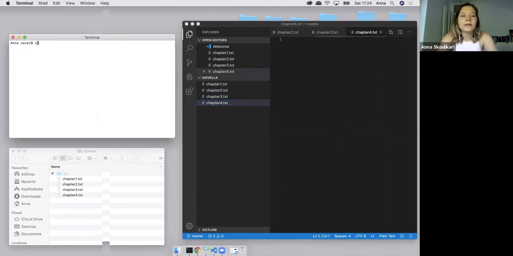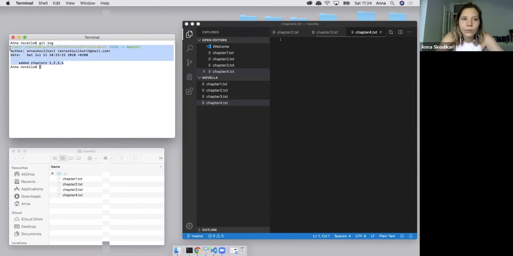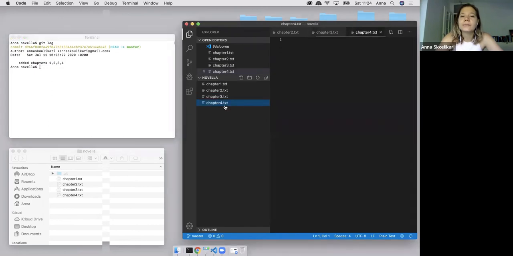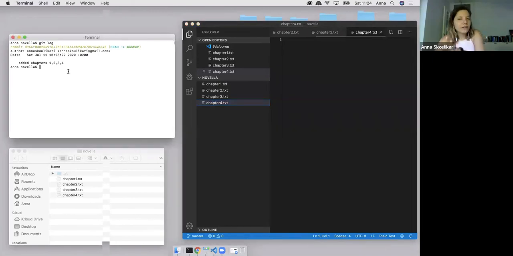Let me go into that folder, novella, and I'm going to type in git log, and we can see what I said just now is that we have one commit, and in this commit I've basically said that I've added chapters 1, 2, 3, and 4. Now, what we're going to do is make some changes to chapters 3 and 4. And then we're going to see how we can add files to the staging area and how we can remove them as well.